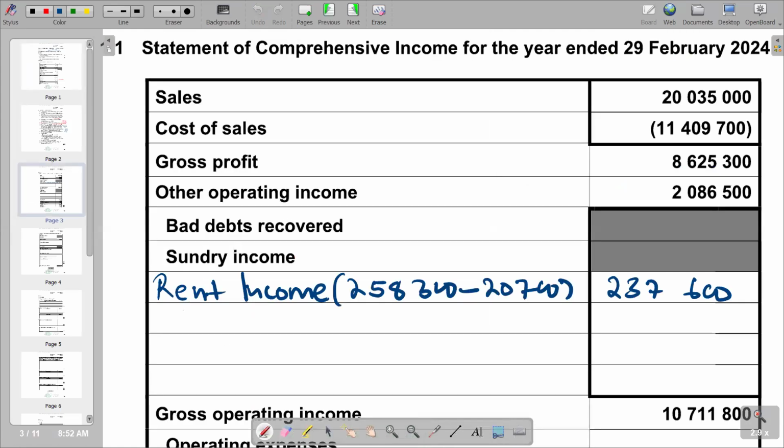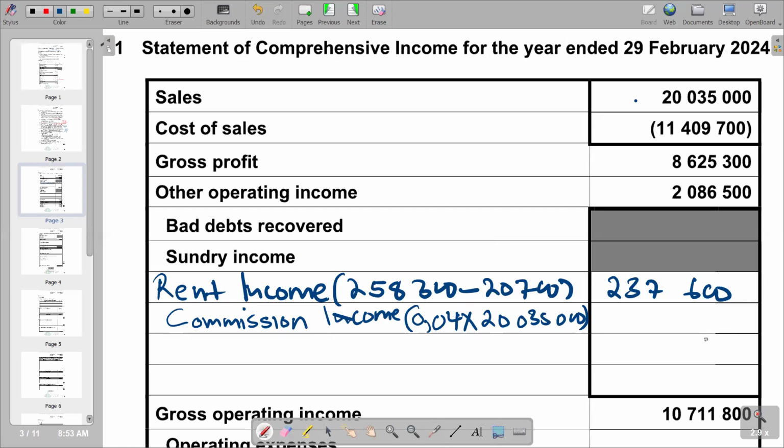So you come here, commission income. Then in the brackets, we are saying 4%, which is 0.04 as a decimal. And then we multiply by the total sales which we are given here is 20 million and 35,000. So this is what we have done.